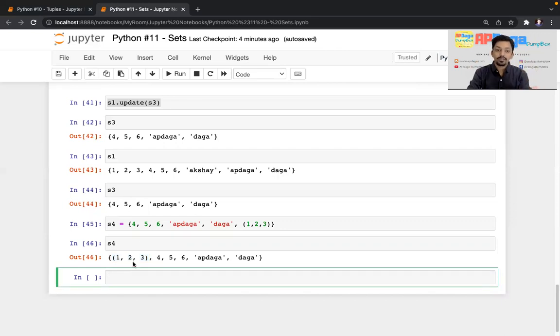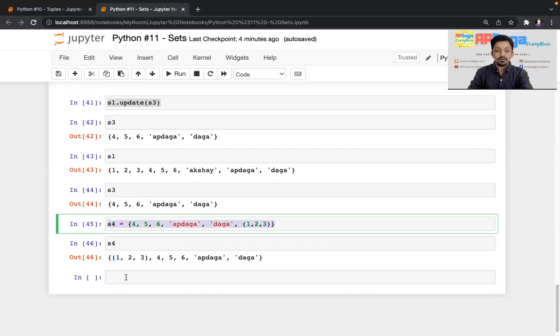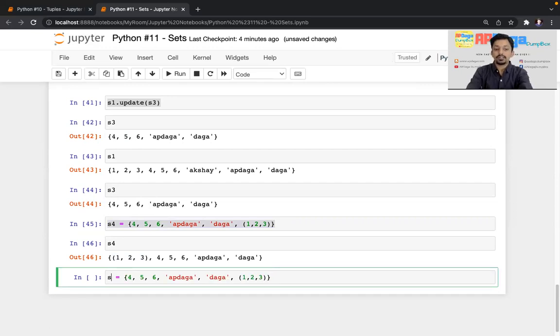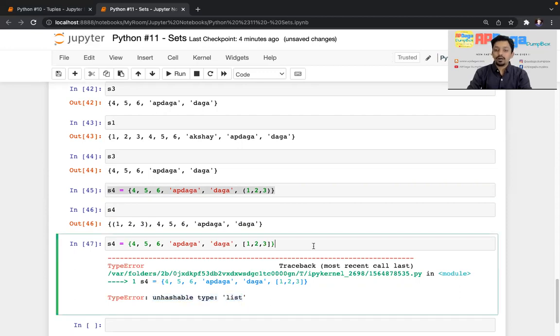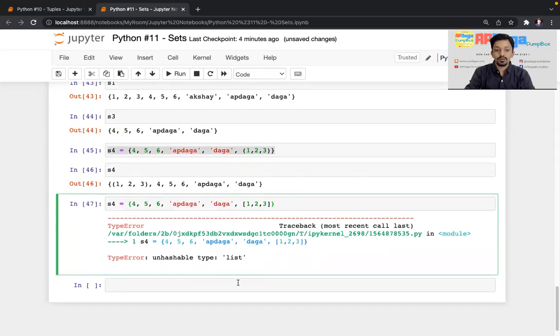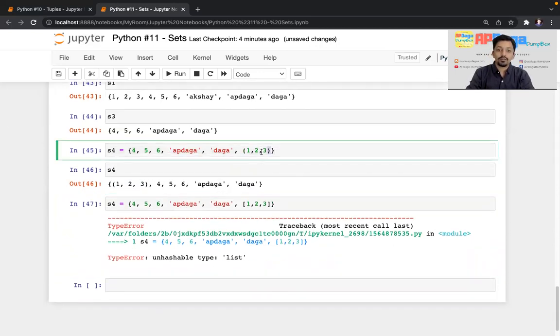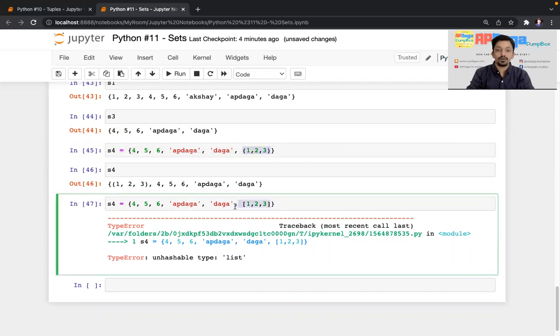Let's try the same, whether a set can have a list as an element. So instead of this, I'm providing a list into that. Okay. And see, there is an error. List cannot be an element of a set. Unhashable type list. I told you in my previous video, there are some differences when it comes to list and tuple. There are some cases where you can use tuple but not list, and that is one of the cases. Here you can see a tuple can be a part of a set, but a list cannot be a part of a set.